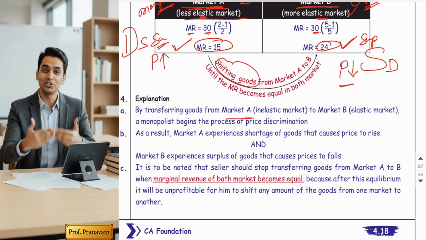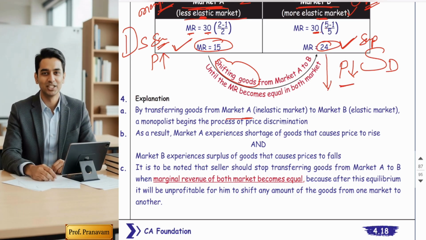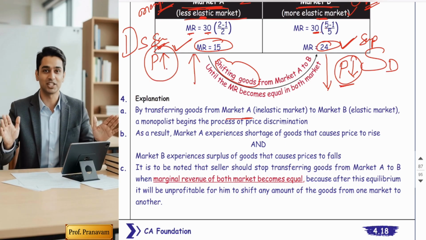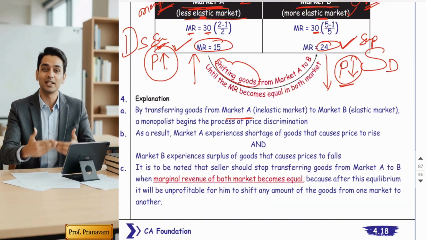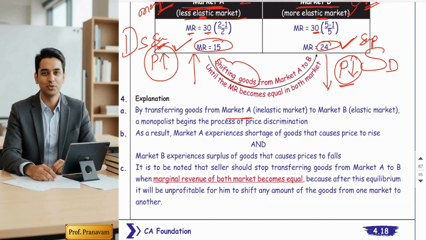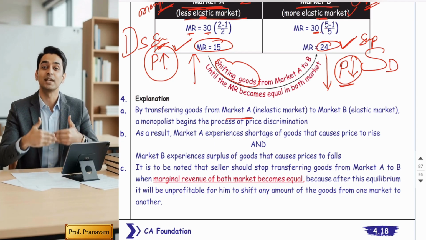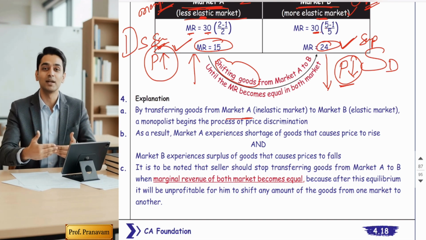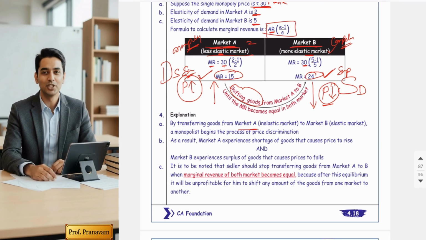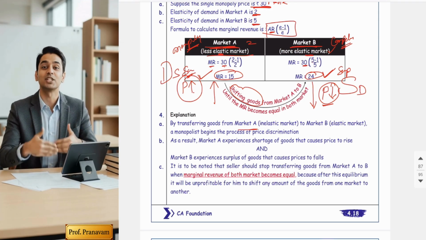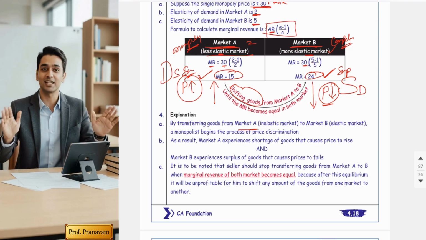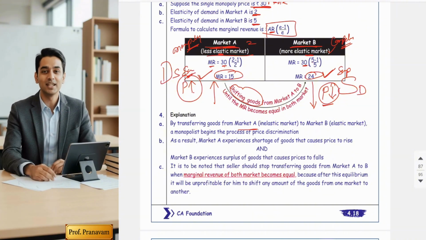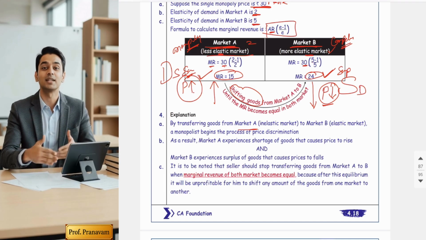From 24, the MR will keep falling because he is reducing the prices, and here MR will increase because he is raising the prices. So one situation will come where the marginal revenue of both markets becomes equal. When MR becomes equal in both markets, it is a sign that they should stop shifting goods from one market to another and stop the price discrimination process. Because when MR becomes equal in both markets, it means maximum profit has been achieved.